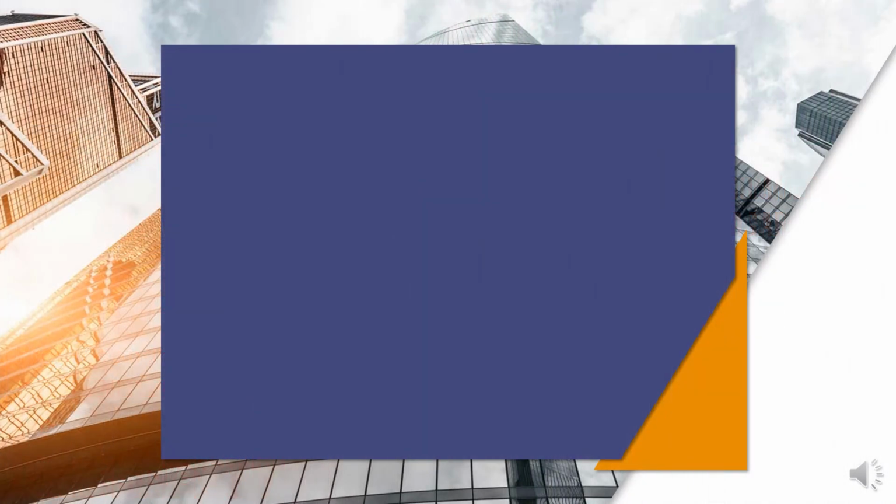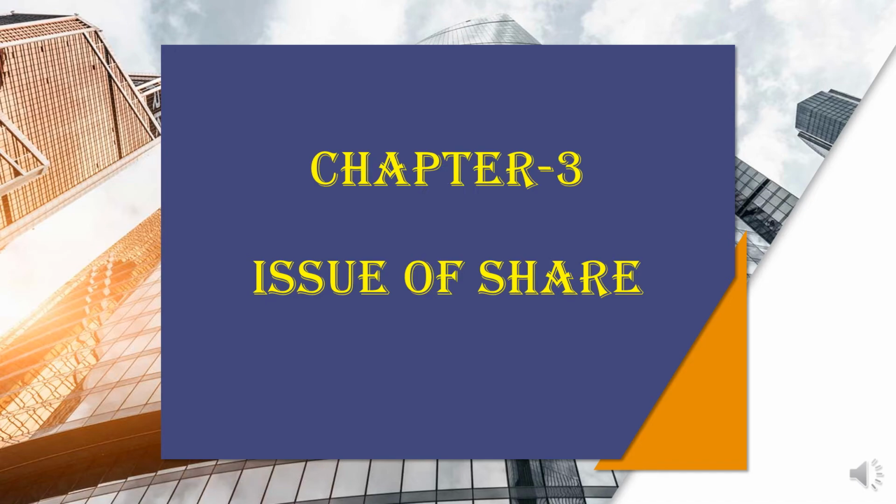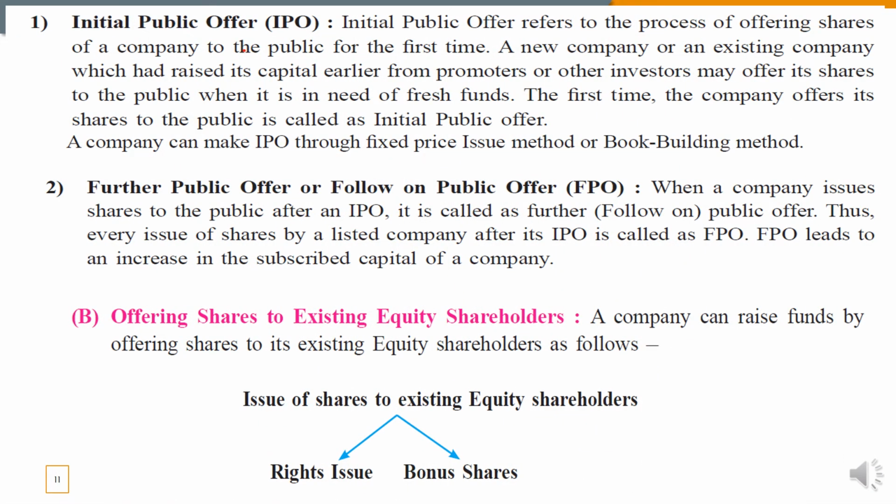We are learning chapter number 3, issue of shares. Students, in the last video we had started the method for issue of shares, in which four options are there: A, B, C and D. In the A option, the point was public shares. So now we are going to start the explanation with that.